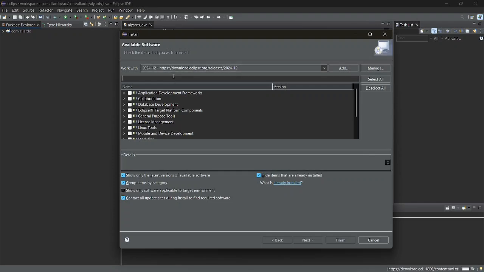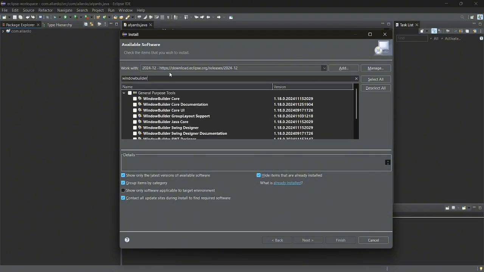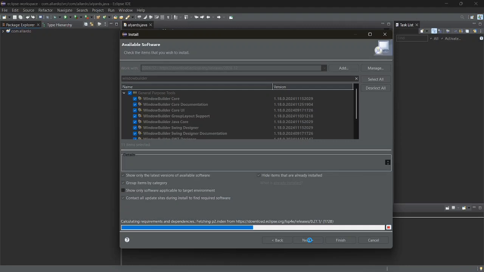Then find the window builder. Then install all of this. Just press this. Next. This might take a while.